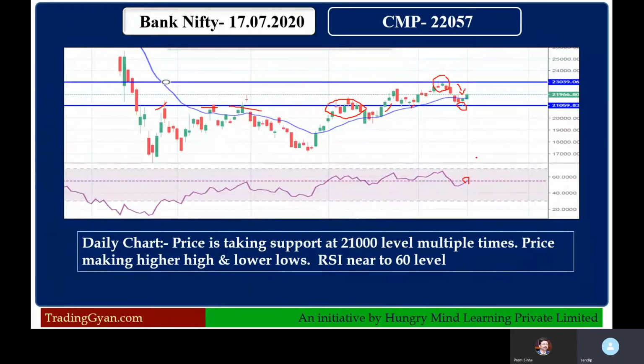So we have to see what happens on Monday. If it gaps up and crosses the 60 level, then it may show some strength and reach the 23,000 level. But certainly, the trading range for next week is 21,000 to 23,000.